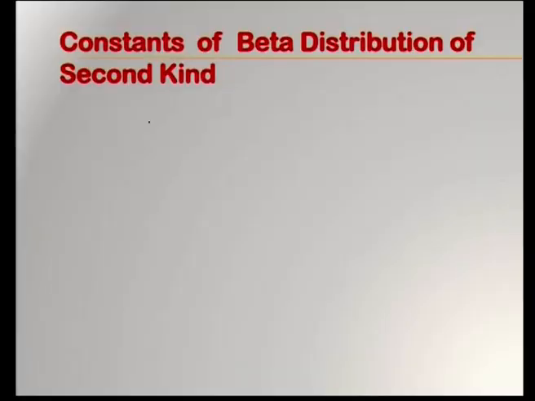Constants of beta distribution of second kind we will derive now using the moments formula. First of all, we will derive the rth moment of beta distribution of second kind, and using r equal to 1 you will get the mean, and using r equal to 2 you will get mu 2 dash. From mu 2 dash we will derive the variance, which is mu 2. Mu 2 is mu 2 dash minus mu 1 dash square as usual. So, first of all we will derive mu r dash.